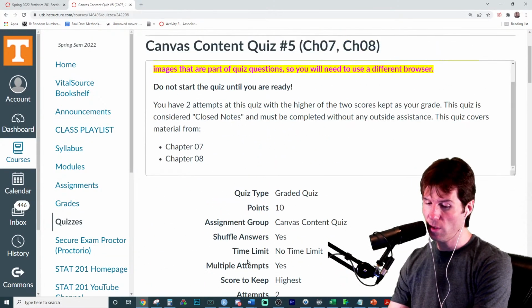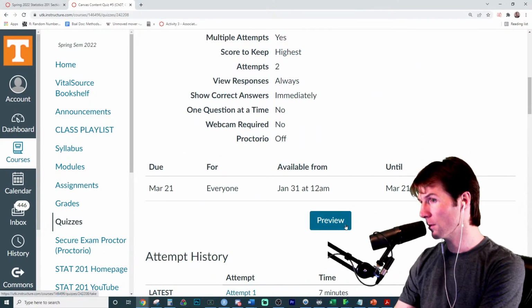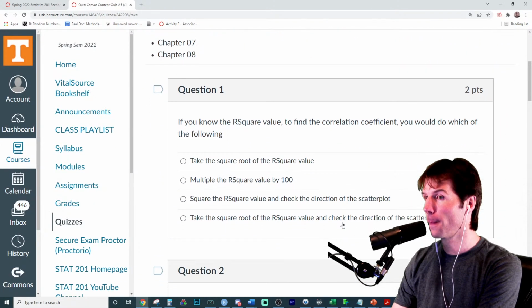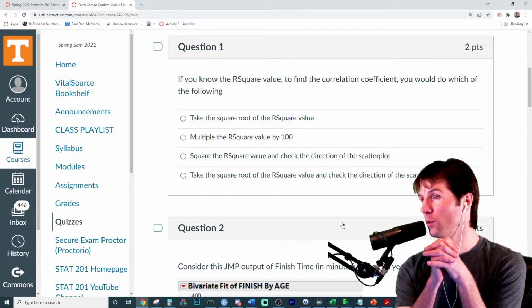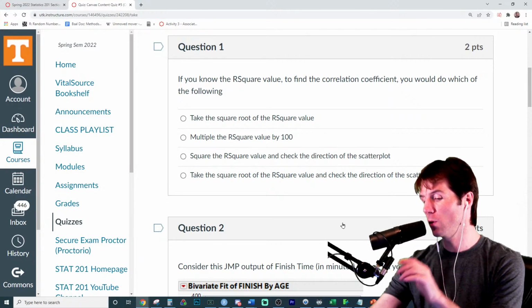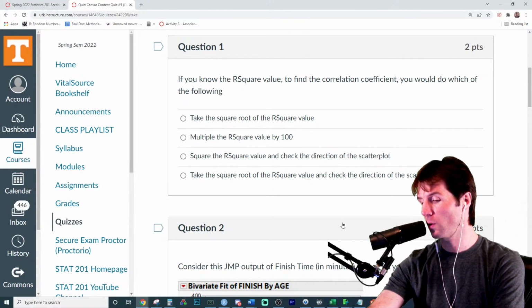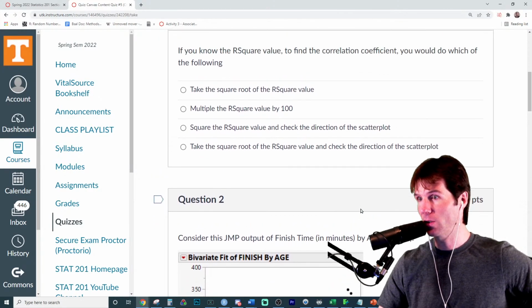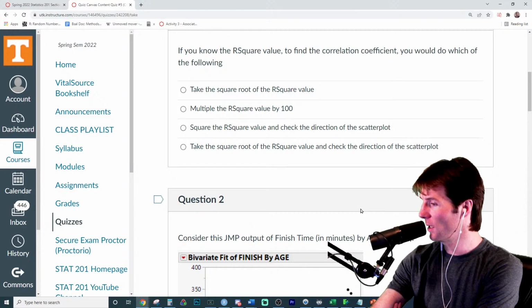Let's do another version. If you want to work on this, you got some questions that I'm doing around here. But let's look at another version right here. If you know the R-squared value to the correlation coefficient, which of the following would you do? I'm not going to answer this question. I want you to answer this question with A, B, C, or D. We talked about this earlier. I said this could appear. I was giving those hints.